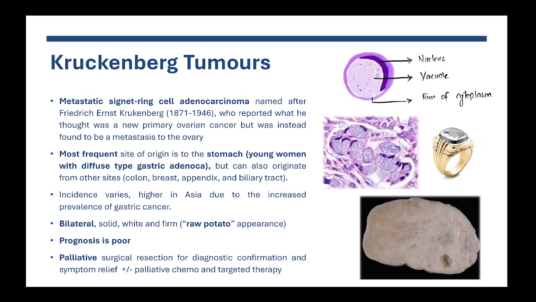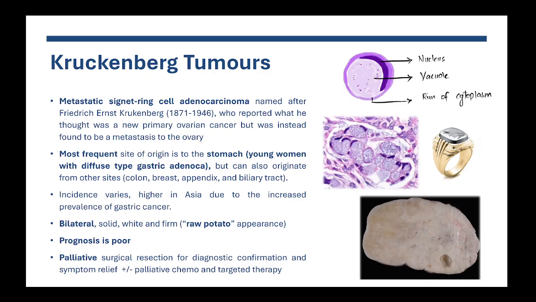So these tumors tend to look like what I call the raw potato. They are the size of a potato, the color of a potato, and firm like a potato. When you cut it, it has this kind of gritty feeling that you get when you cut a raw potato. Their prognosis is unfortunately poor because they automatically signal an aggressive cancer that has spread outside of its site of origin.